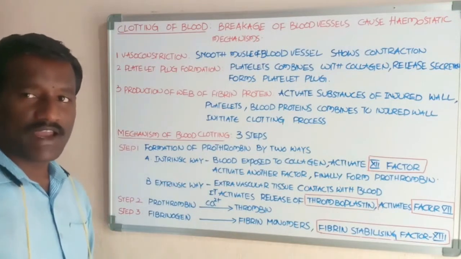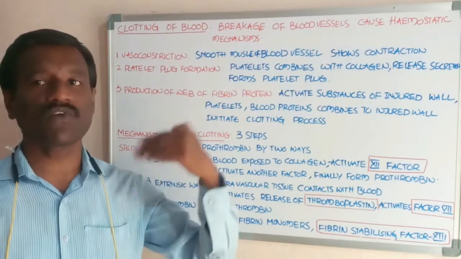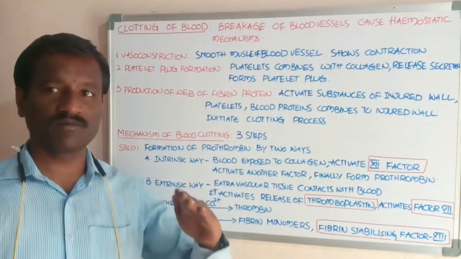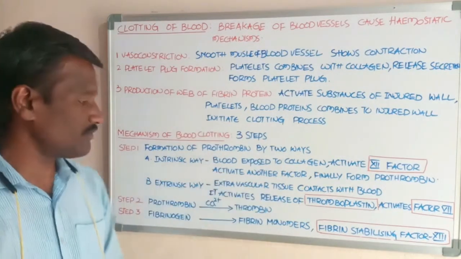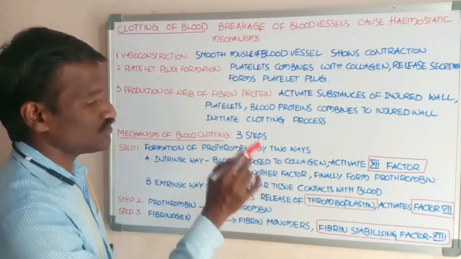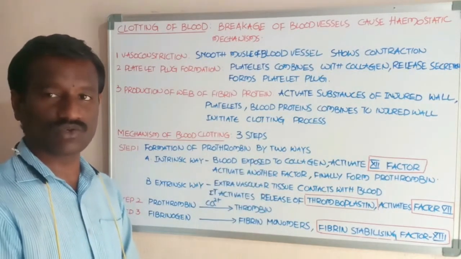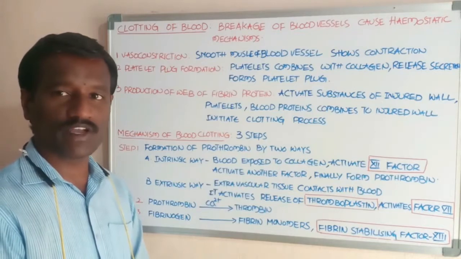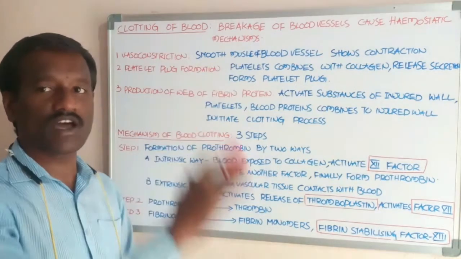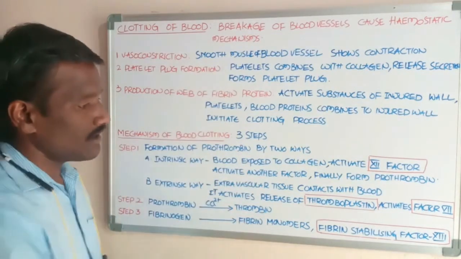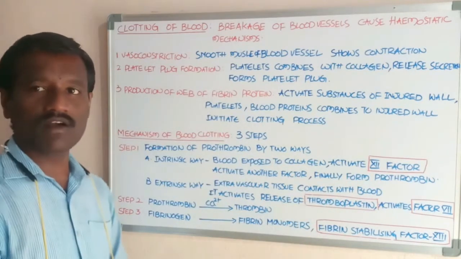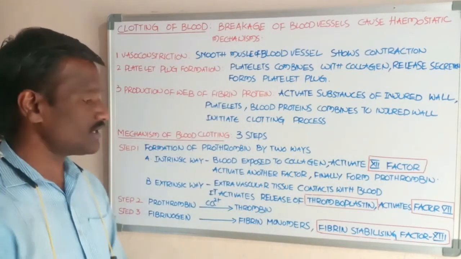Okay, students, now what about the extrinsic way? Extrinsic means coming from the outside. Extravascular tissue. Extravascular tissue means the tissue outside of the blood vessel that contacts with the blood. Okay, students.